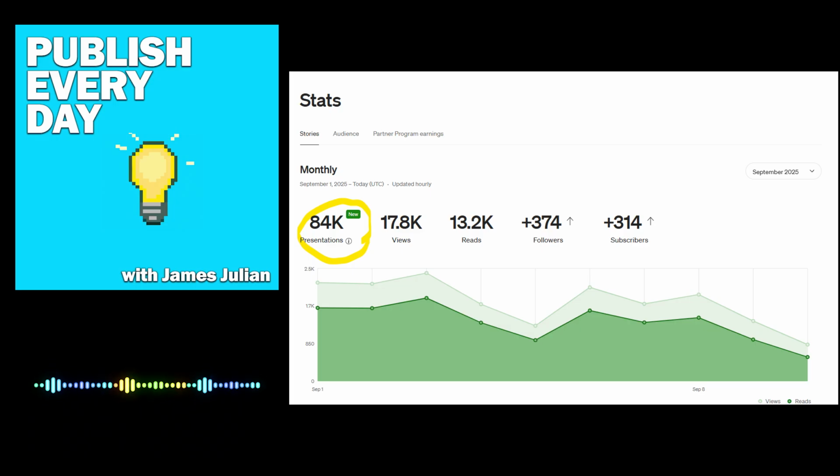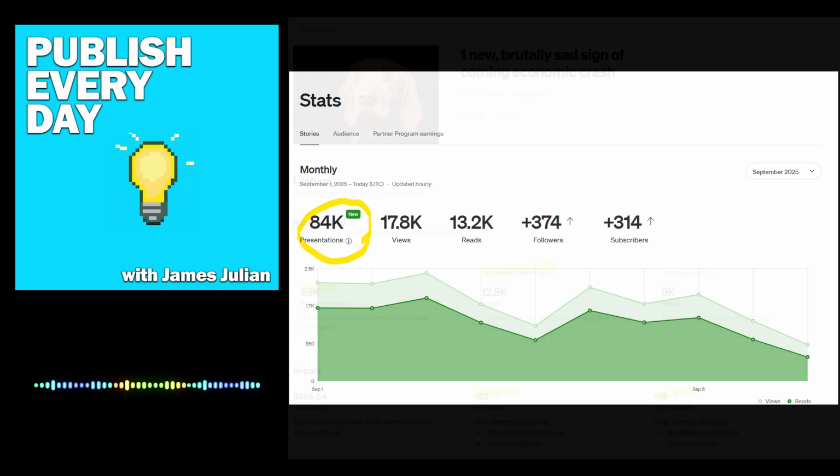And you can see they also added followers and subscribers, which used to be contained on a different stats page. Now, it also adds the number of followers and subscribers, so that's great. And that removes the necessity for you to click to that other page. Now, here's where things get really fun. Here's what it looks like on the story stat page.